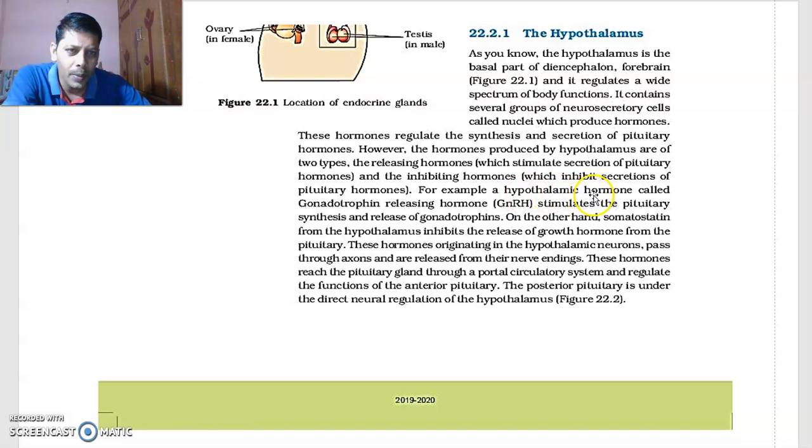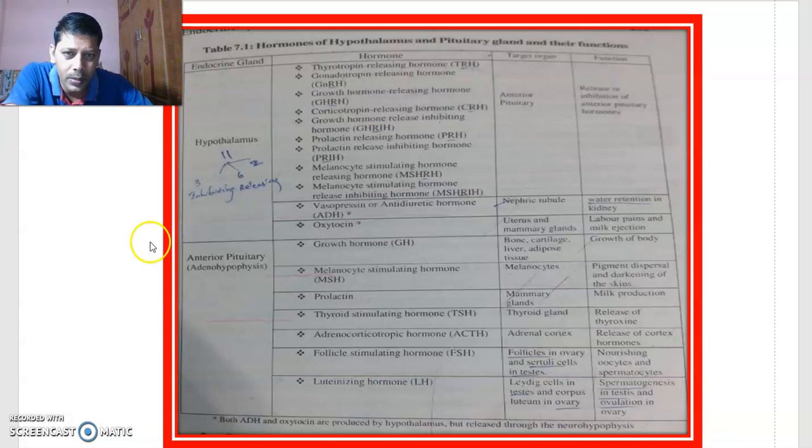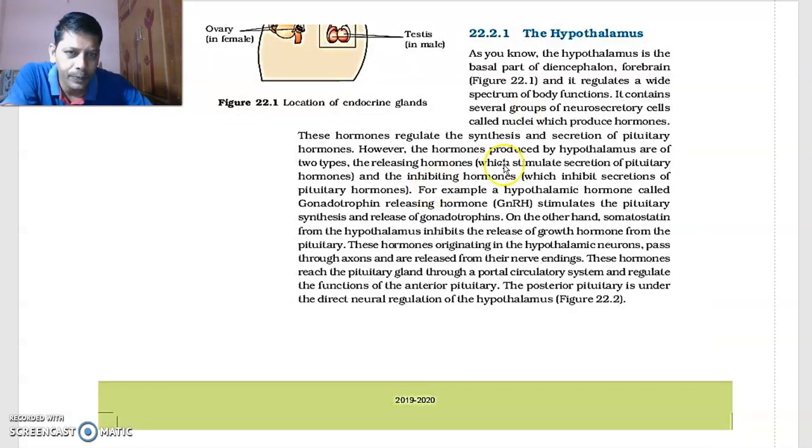For example, the hypothalamic hormone called gonadotrophin releasing hormone. You can see here, gonadotrophin releasing hormone. Who is secreting that? The hypothalamus. This hormone comes to the pituitary gland.